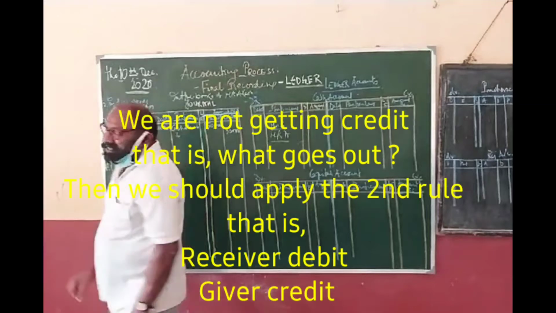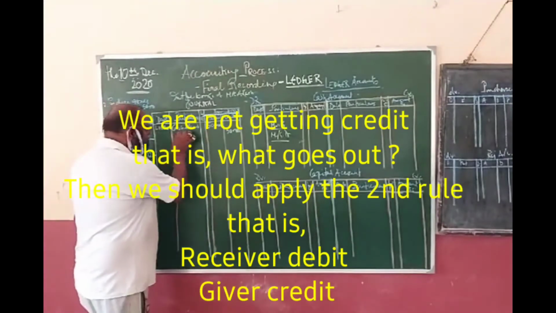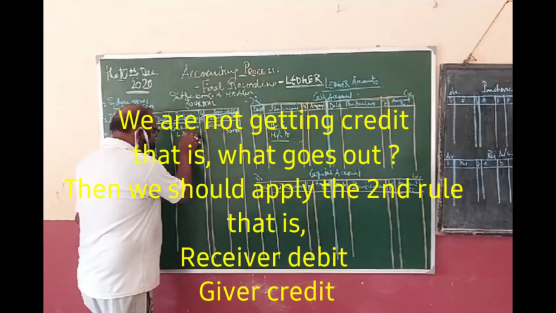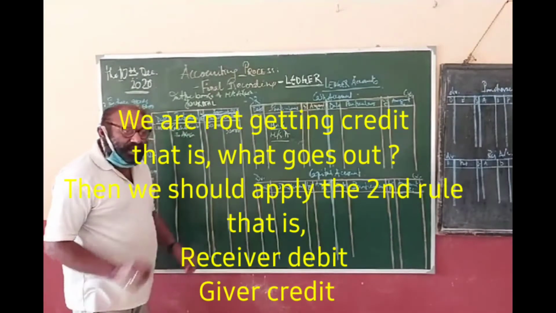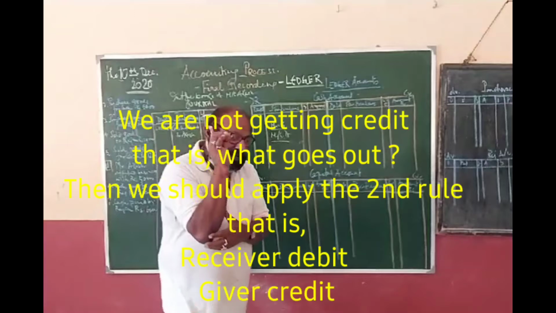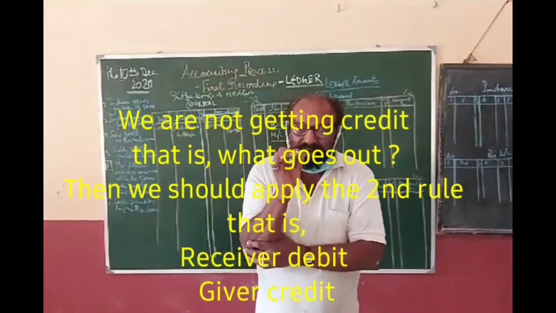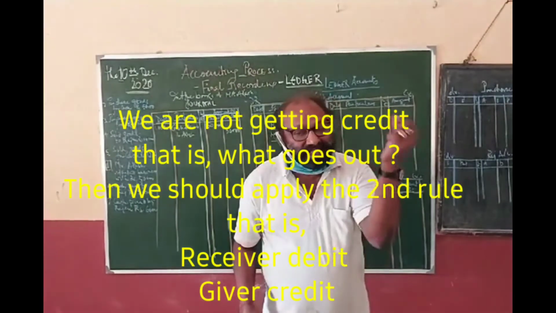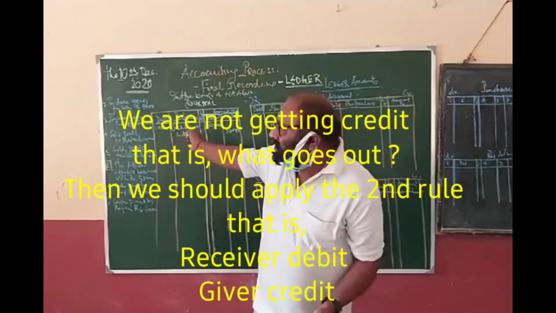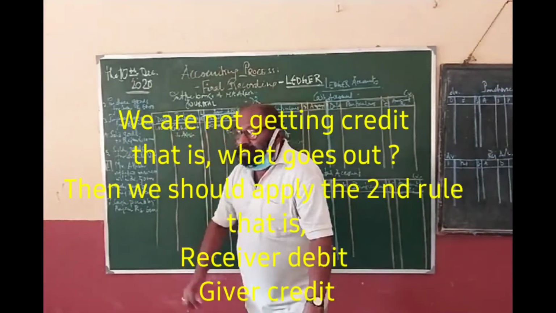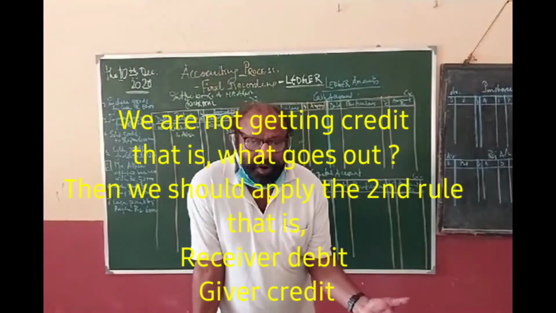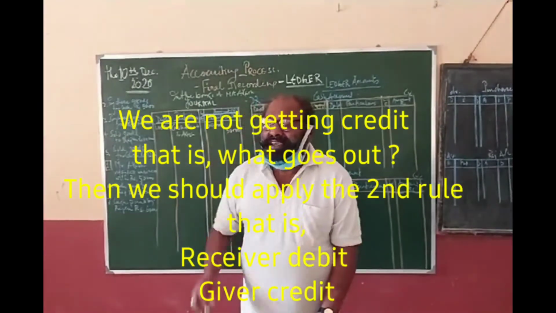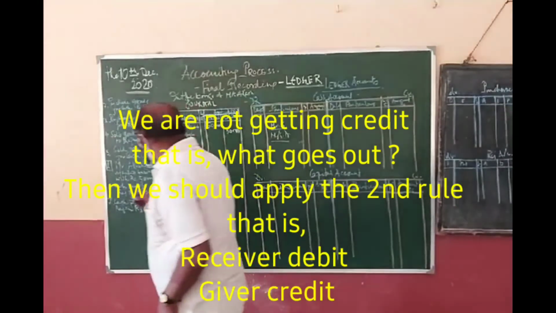So Akash is credit. Clear? Now give a note on this particular point. So Akash is the giver, so we are writing this to Akash.